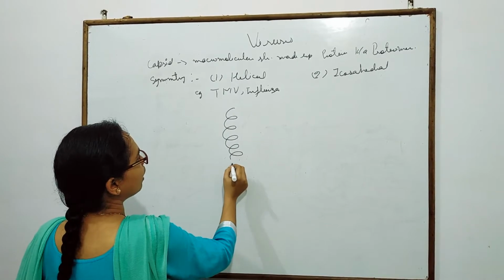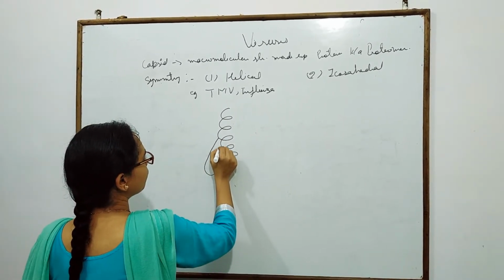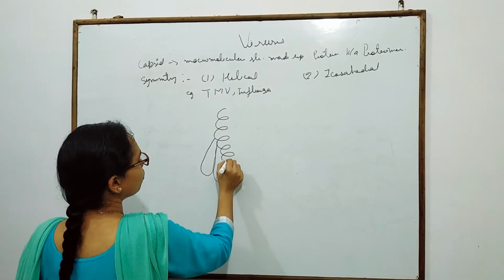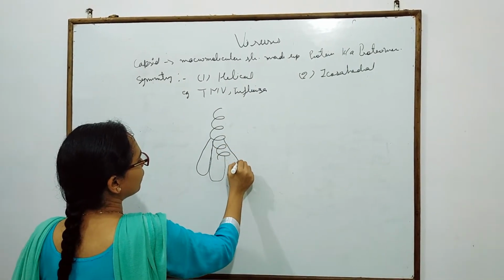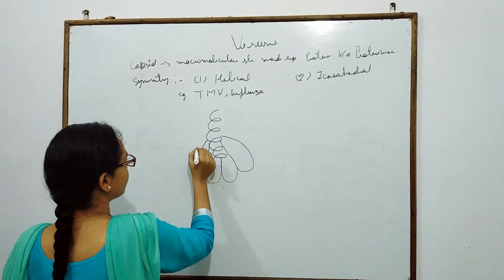In helical symmetry, a hollow tube is present through which the genetic material is covered.